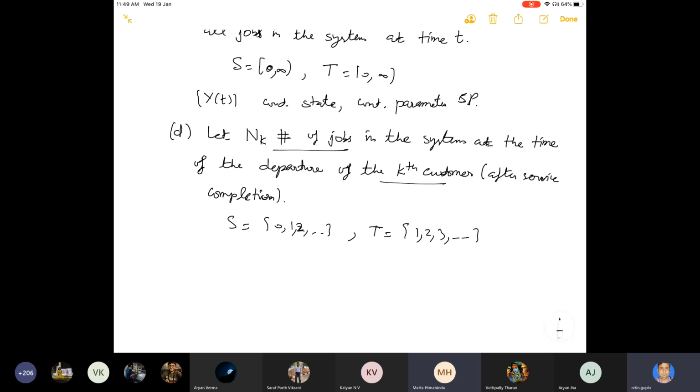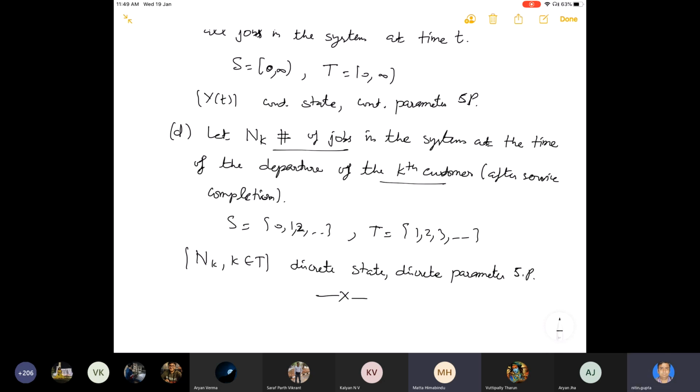So therefore, this is Nk, k belongs to T, a discrete state, discrete parameter stochastic process. So this is the example where under the same setup we have defined different types of stochastic processes.